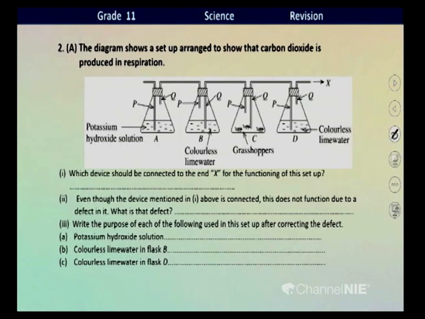When air flows from outside through the system, first atmospheric air enters a flask. Inside flask A, potassium hydroxide is placed. From the air entering from outside, you know that mainly oxygen and carbon dioxide gases are available. This potassium hydroxide in flask A absorbs carbon dioxide gas.